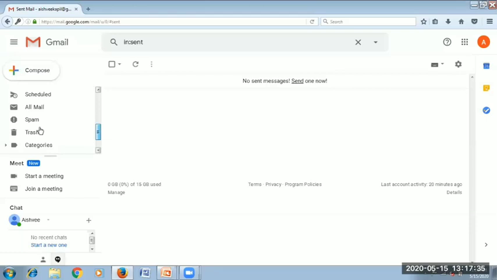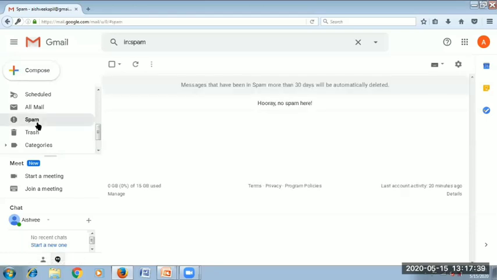Like we have spam. In spam, we generally receive those mails which are defined as irrelevant or inappropriate, which are sent on the internet to a large number of people, also known as junk mails or unwanted mails, which are usually sent for promotional materials. Okay, so these kinds of mail are not supposed to be opened.